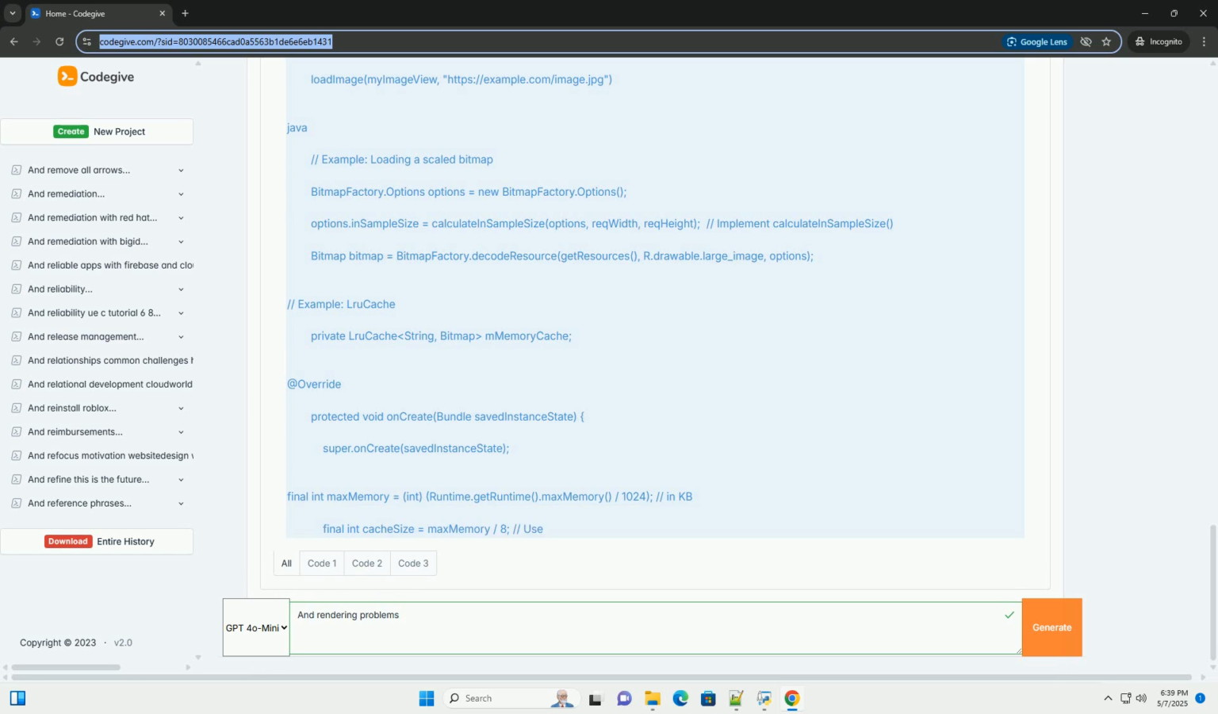3. Common rendering problems and their causes. Let's examine the most frequent causes of rendering issues. 1. Overdraw.